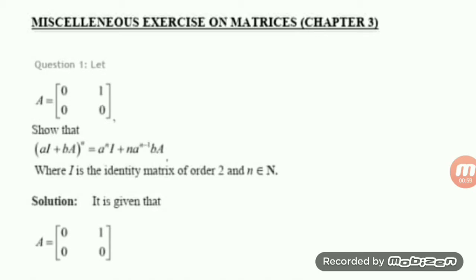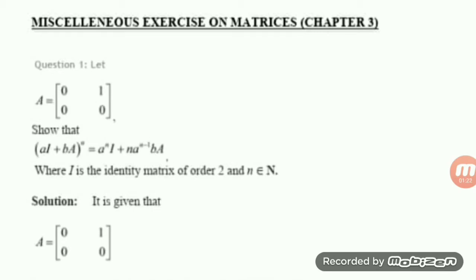Second, suppose the result is true for any natural number k. Then using that result, prove that it is true for k plus 1. Then from that you can give the conclusion that the result is true for all natural numbers.